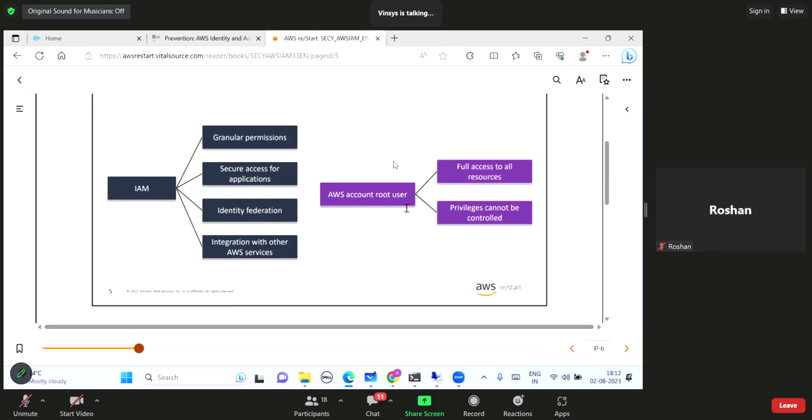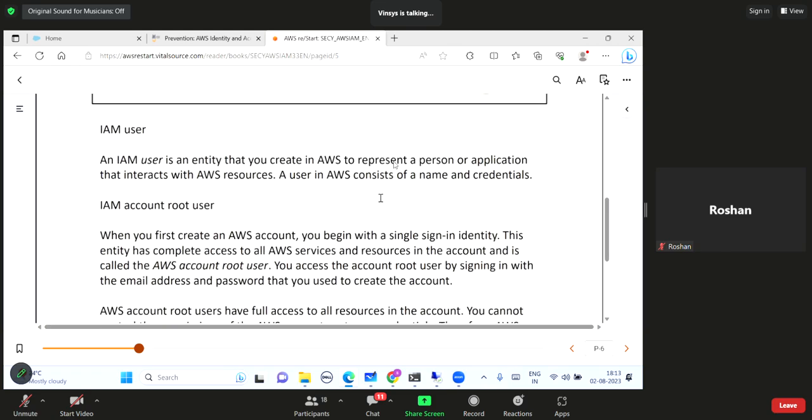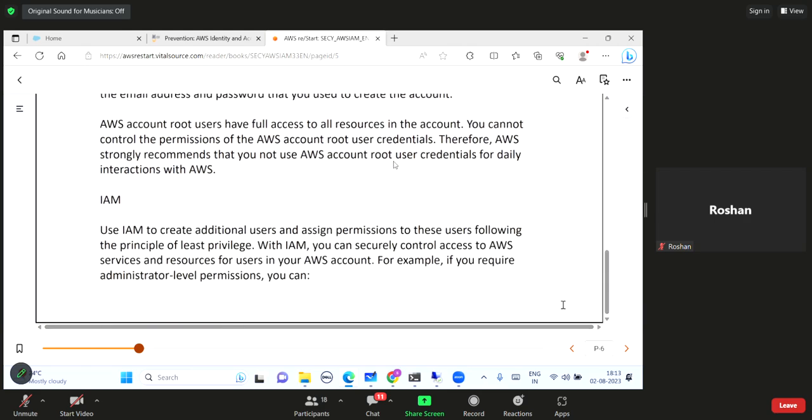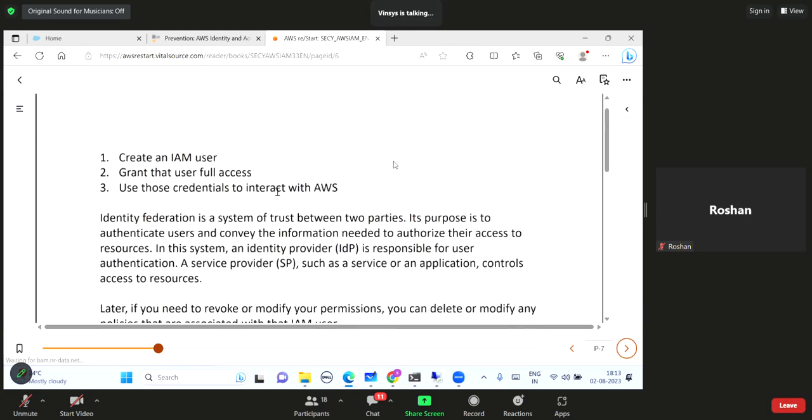It is always a good idea that once you have created your AWS account, the only user account you will be having is this root account. So the very first thing you are going to do is create one standard user for yourself and give that user administrator's permission. And once that is done, if you have created the access key ID and secret key for the root user, you should lock those credentials. You should lock this user account, and only use it for those tasks which cannot be done using the standard user. So that's what they have mentioned here.